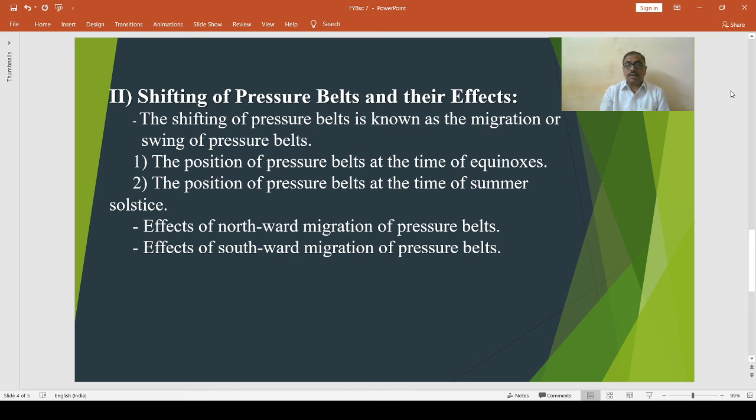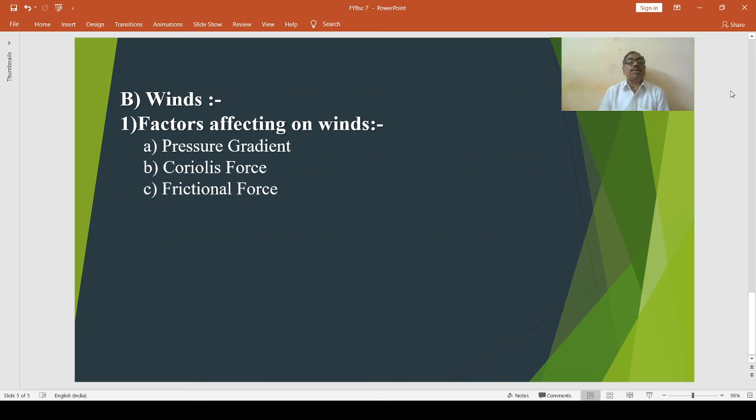Then the next topic is winds. Factors affecting winds. Here we have to discuss pressure gradient, Coriolis force, and frictional force. In the first instance, we discuss pressure gradient. The difference of pressure between any two places is called pressure gradient or barometric slope.